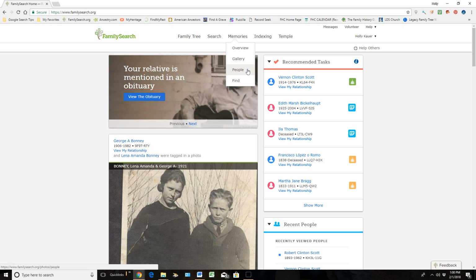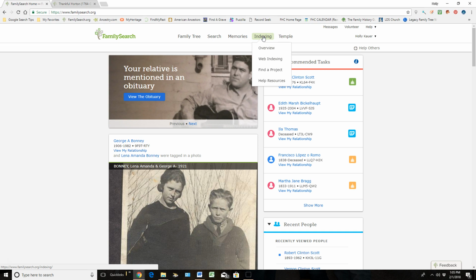This next area is their indexing program, which is a complete blessing to us because what happens here is they allow us to go in and look at birth records and death records that have just been loaded up with pictures only. And I can come in here and look at that picture. I type up the different information I see, like the person's name, their birth, their christening information.